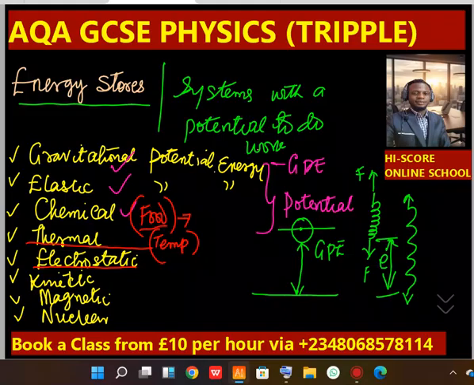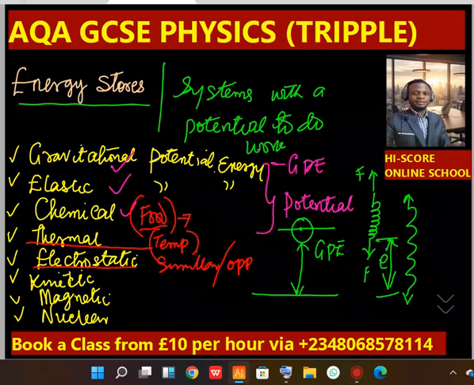This is energy possessed by charges, which can be repulsive or attractive. Repulsion comes in when we have similar charges, but when they are opposites, that is attraction.